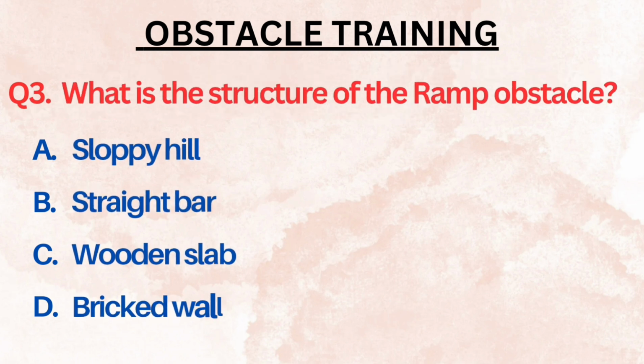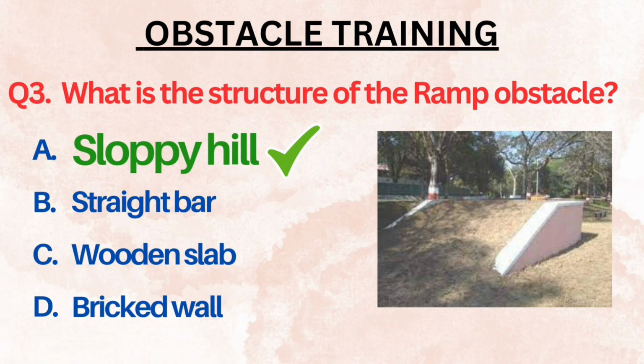The next question is what is the structure of ramp obstacle? रैम्प ऑब्स्टेकल का स्ट्रक्चर यानी कि रैम्प ऑब्स्टेकल किस तरह का होता है? दी ऑप्शंस आर स्लोपी हिल, स्ट्रेट बार, वुडन स्लैब और अ ब्रिक्ड वॉल. Just quickly think the answer, what it could be. The right answer is the sloping hill. There is an image for your reference.